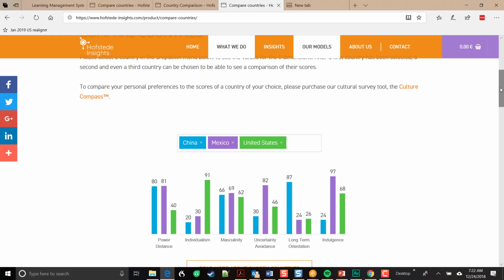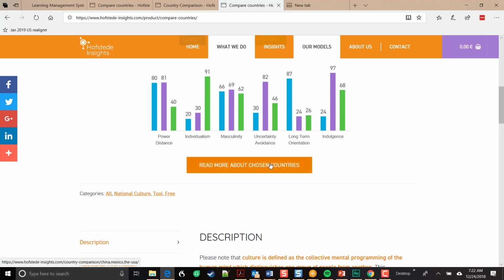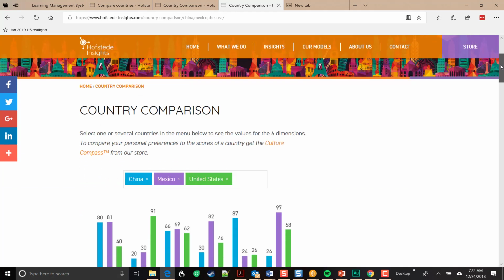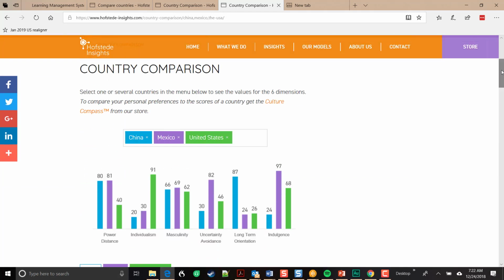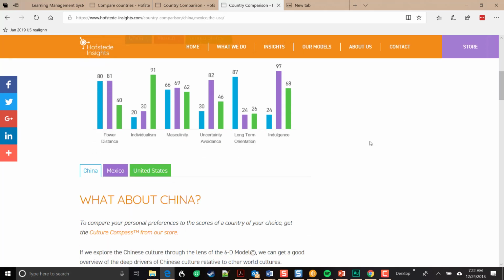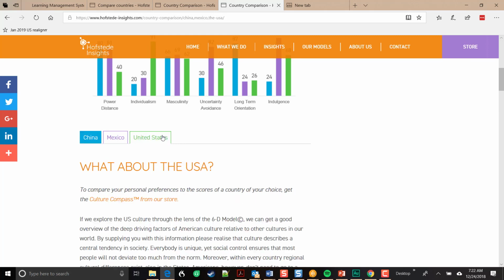Now if I want to learn a little more about each of the countries with respect to the dimensions, you can see if I scroll down a little bit, there's a link here to read more about the chosen countries. I'm just going to click on that, which takes me to another page where I'm comparing the countries now, but then there's also additional information. You can see we still have the chart with the dimensions on each of the countries listed, but now there's information about each of the countries that I can click on. It starts with China, since that's the first country that I selected. I can also click and go over to Mexico or the United States.